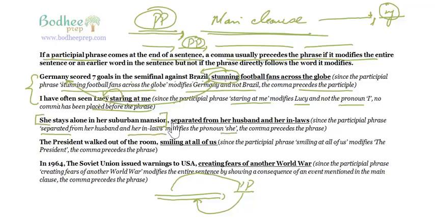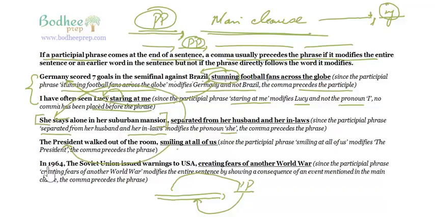So because we have put a comma, why? Because this separated is modifying she, an element that comes much before the phrase, and therefore we have put a comma. The president walked out of the room smiling at all of us. Again, it is modifying whom? The president, and therefore we have put a comma.